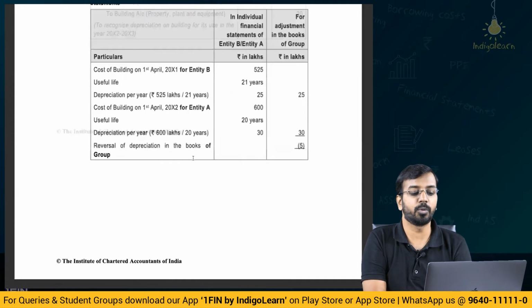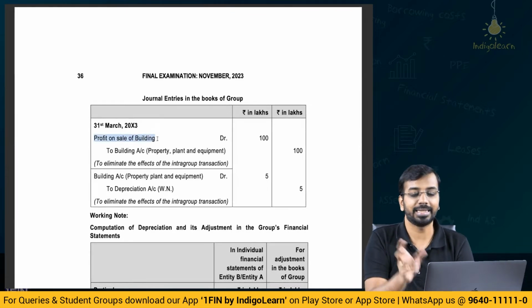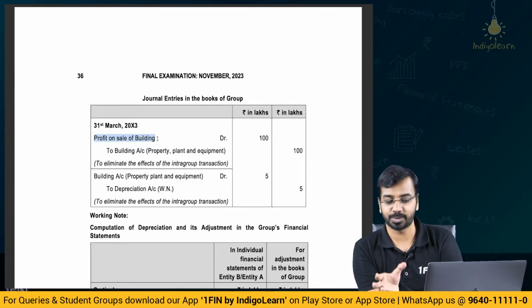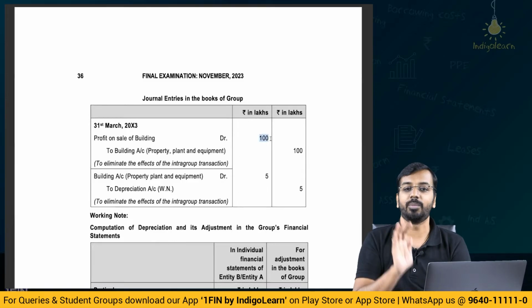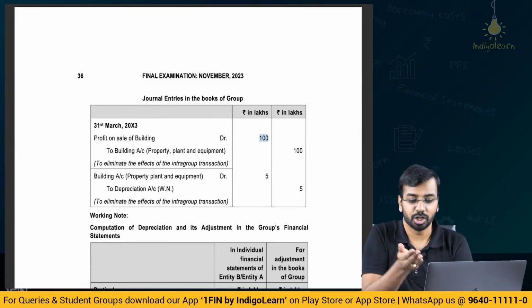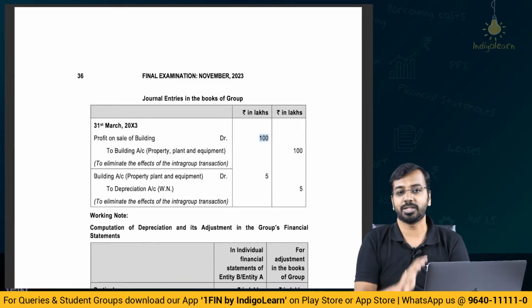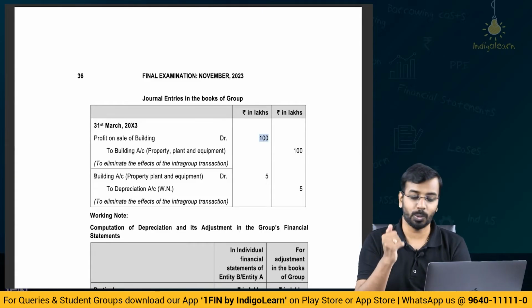Then in the group's book what will happen? In the group's book we will have to reduce the profit on sale of building, we have to eliminate it. So profit on sale of building that has been recognized in the standalone financial statements of the subsidiary, that will be eliminated, and you will also reduce the value of the building by 100, and you will reverse the depreciation. You will increase the value of the building by 5 and you will reduce the depreciation by 5, because depreciation has to be charged based on the original cost only.